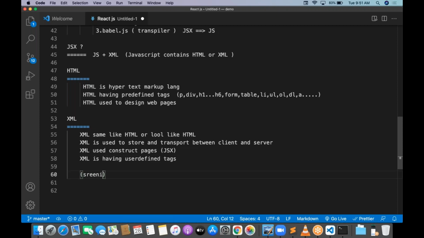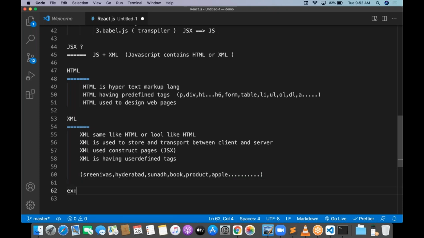For example, Srinivas is a tag. Hyderabad is a tag. Sunad is a tag. Book is a tag. Product is a tag. Apple is a tag. See, all these tags are my custom-defined tags.